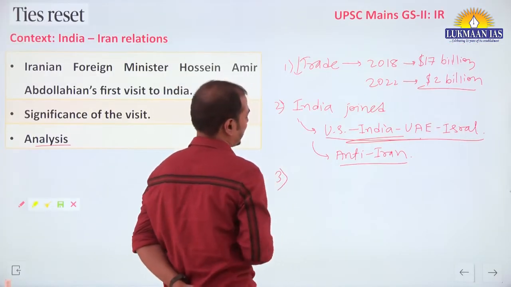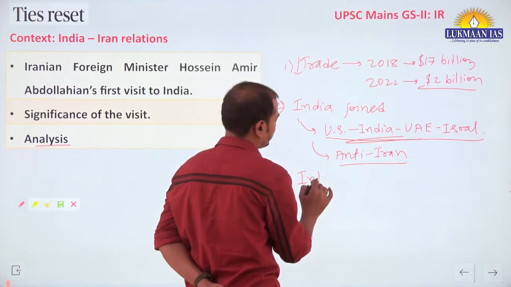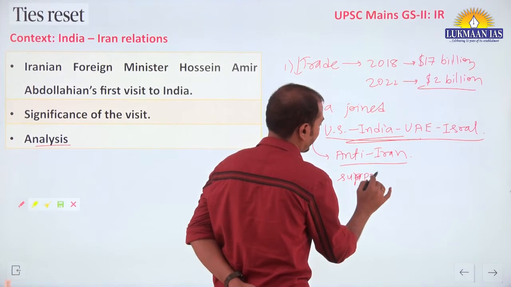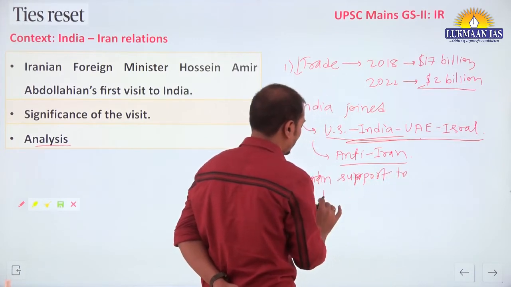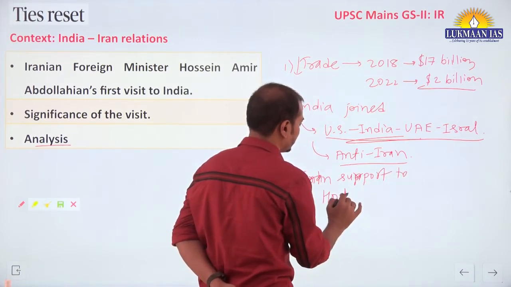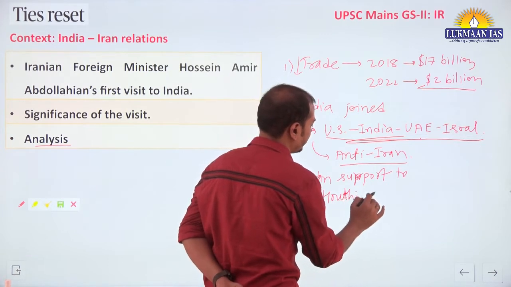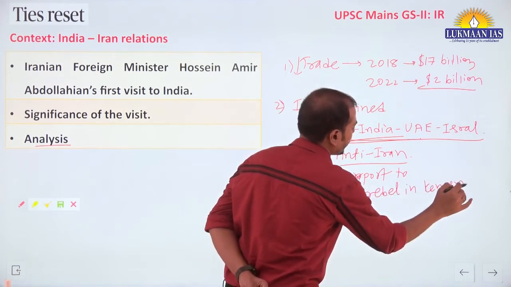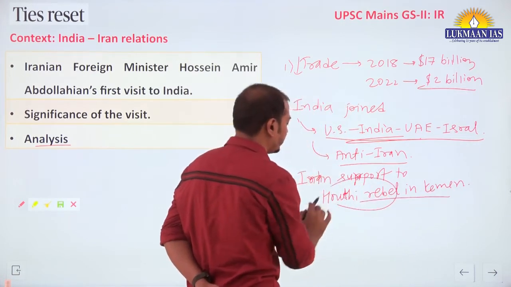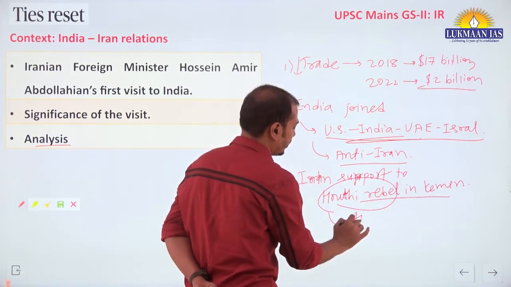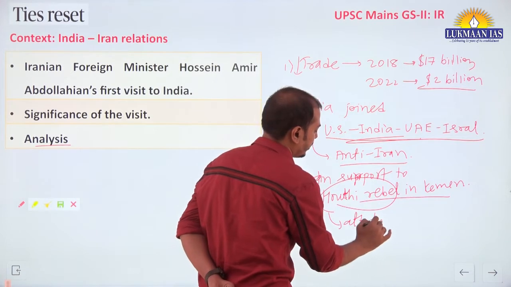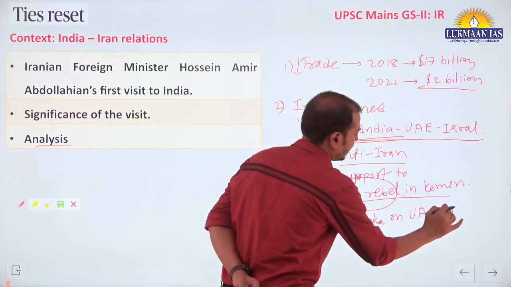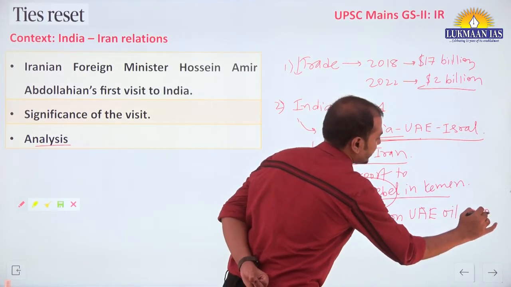Third thing you should know is that Iran's support to Houthi rebels in Yemen is also problematic. Why? These Houthi rebels attacked a UAE oil company recently.